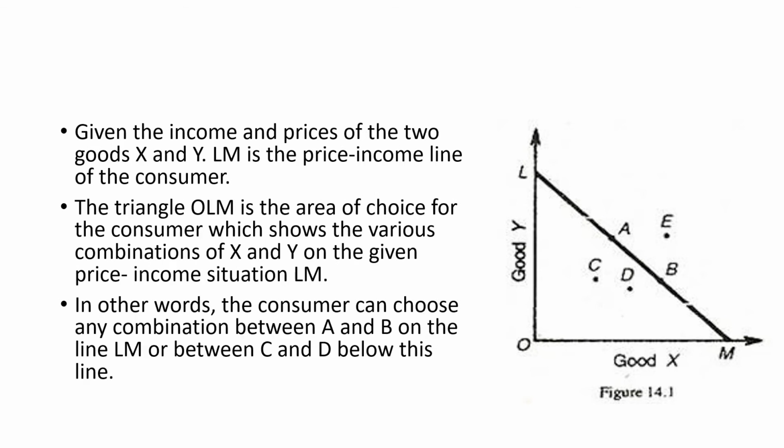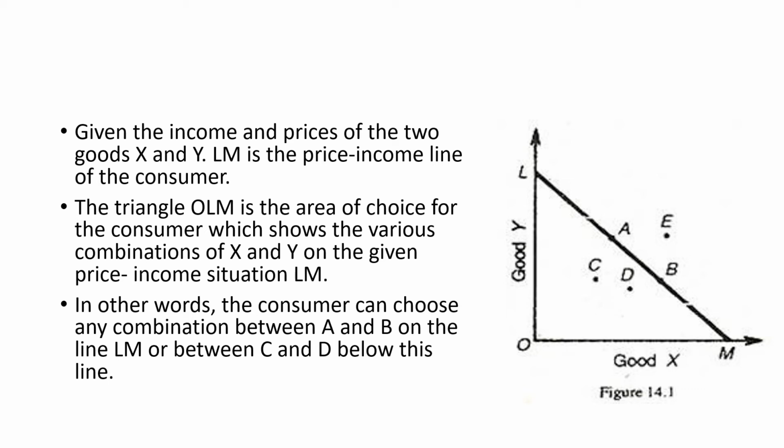Now, given the prices of the two commodities and the income of the consumer, just assume that LM is the price income line of the consumer. In this diagram we measure good X on the X axis and good Y on the Y axis. Here there is a triangle.